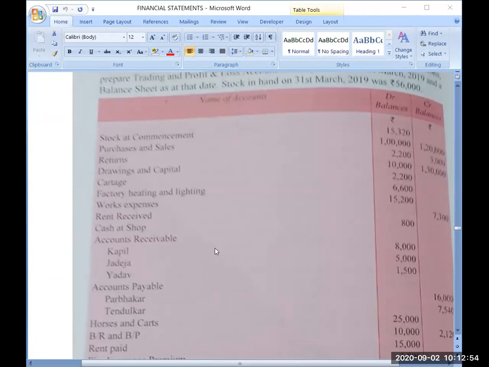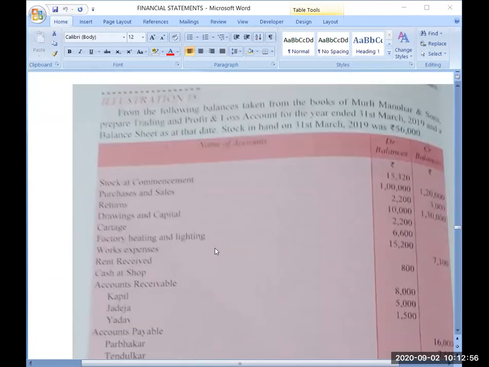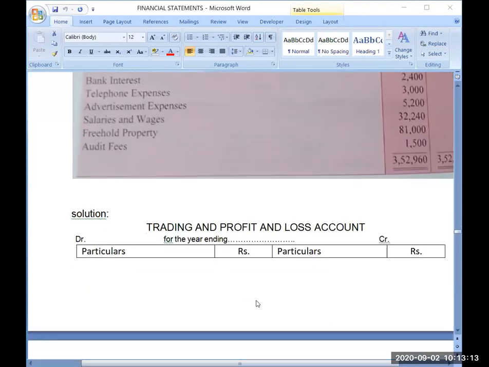Now see this question. It is saying that you have to prepare trading and profit and loss account for the year ended March 31st, 2019 and a balance sheet as at that date. So whenever you have been given such a date, you have to write your date first.